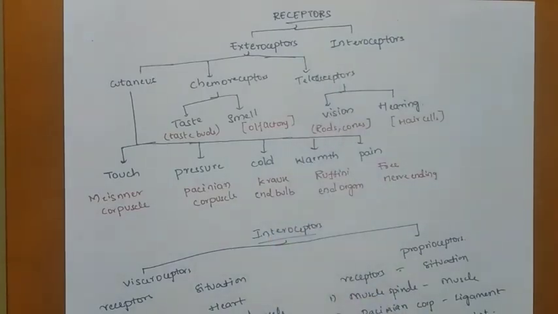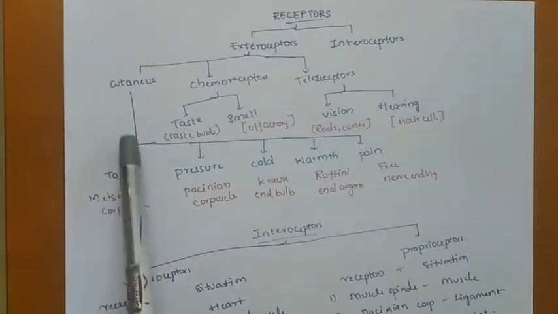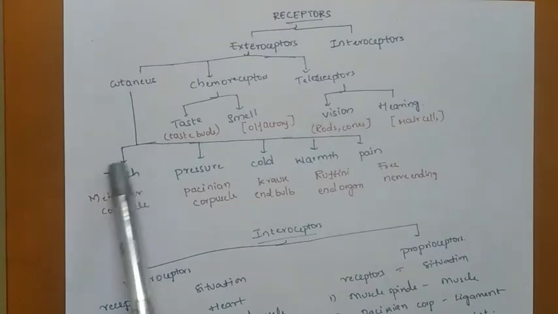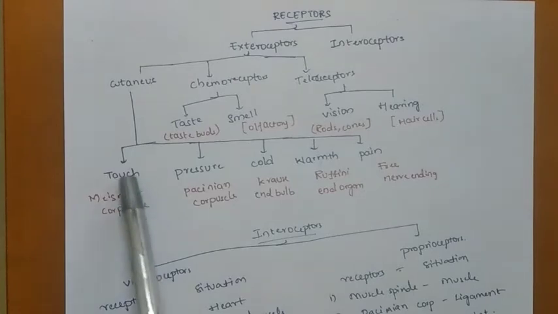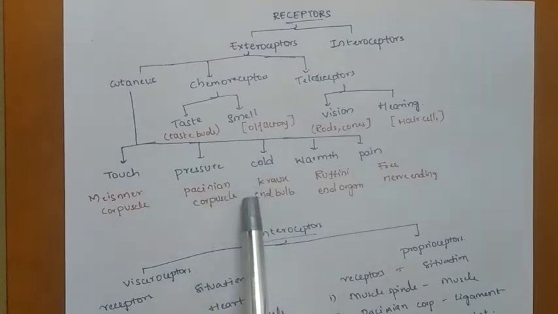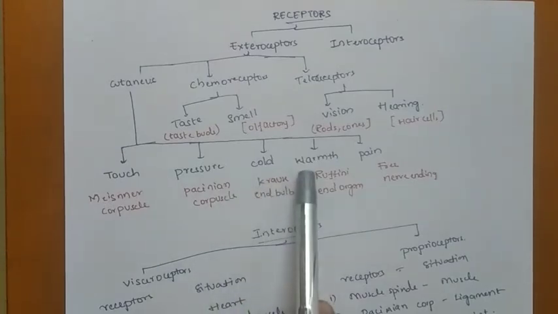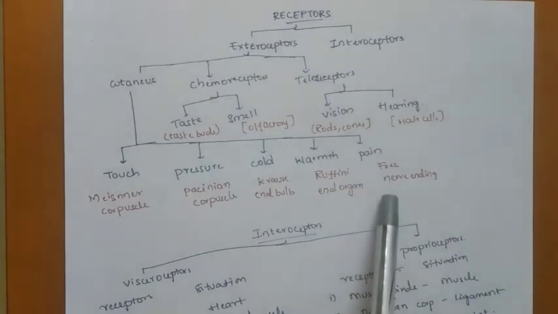The receptors present in the skin are cutaneous receptors. So there are 5 receptors. Touch: in touch we have Meissner's corpuscle. Meissner's corpuscle is for touch, and for pressure the Pacinian corpuscle, for cold the Krause end bulb, for warmth the Ruffini's end organ, and for pain the free nerve endings. These are the cutaneous receptors.